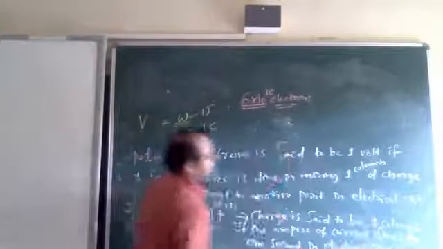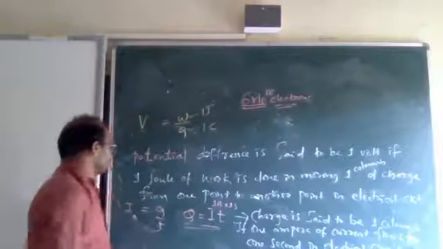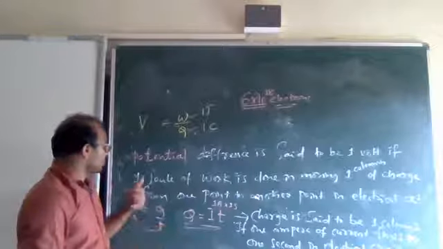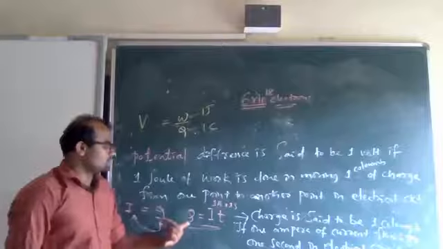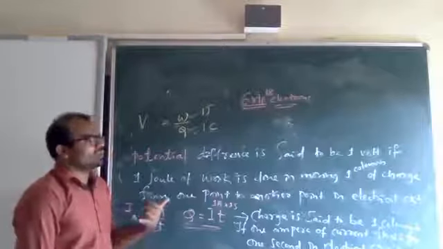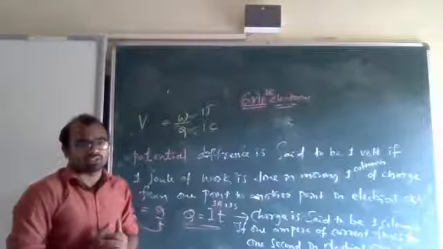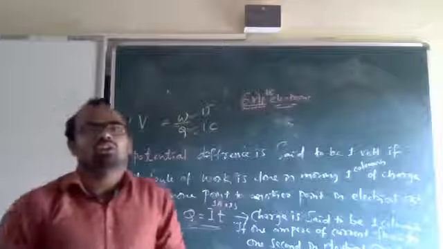This is regarding potential difference, 1 volt of potential difference, 1 coulomb of charge, and 1 ampere of current. These three definitions they might ask. So this is regarding your third class.